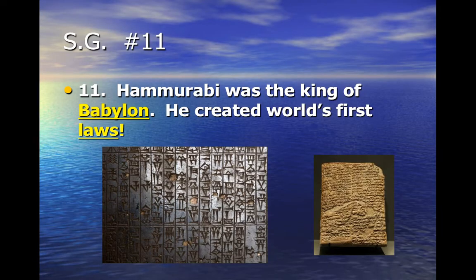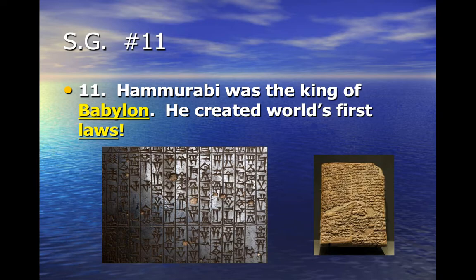Number 11. Hammurabi was the king of Babylon. He created the world's first laws. I want everyone to repeat after me. Hammurabi. Babylon was a city in Mesopotamia.